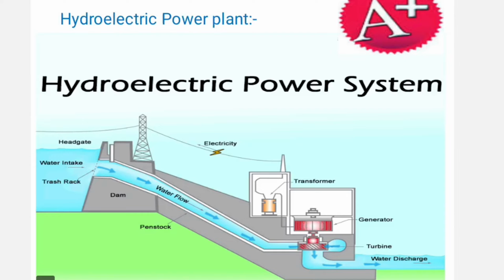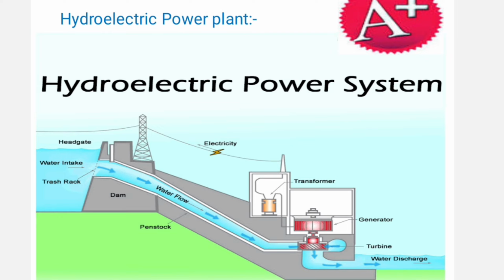So let's start our topic, hydroelectric power plant. First of all, what is a hydroelectric power plant? In a hydroelectric power plant, potential energy of water is utilized to rotate the turbine.